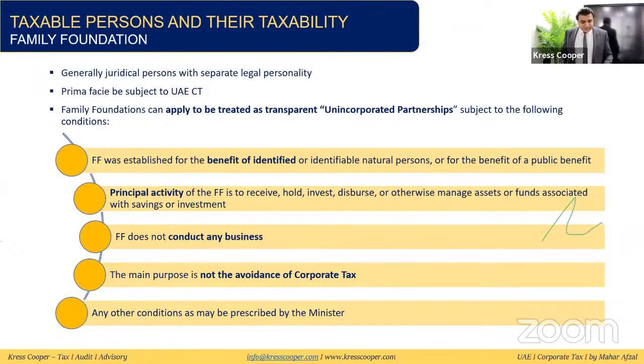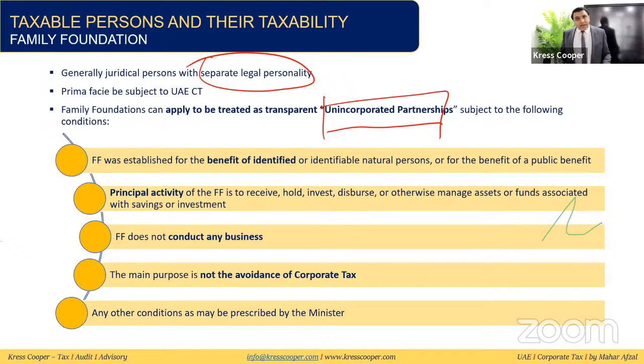Family foundation. Generally, family foundations and trusts are separate legal entities. They have a separate personality, a separate legal entity, different from the owner, different from the shareholders. And this is the reason that these family foundations are subject to tax. But an option has been given to the members that they can apply to be treated as an unincorporated partnership, subject to the following conditions. These are the conditions due to which they can apply as an unincorporated partnership.